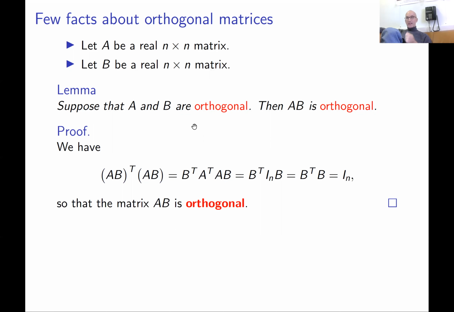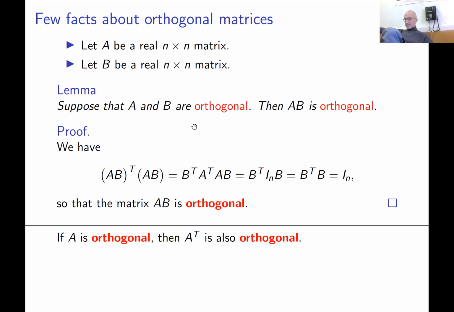And it has a subgroup consisting of orthogonal matrices with determinant 1, because if you take the product of matrices with determinant 1, you get a matrix with determinant 1. Sometimes this group is denoted SO_n(R), and it's called the special orthogonal group of n by n matrices.